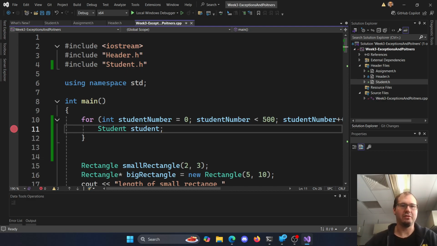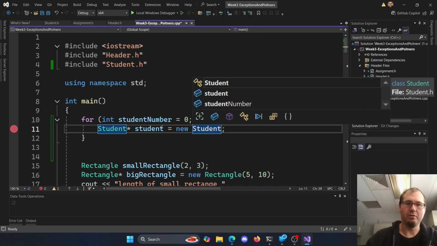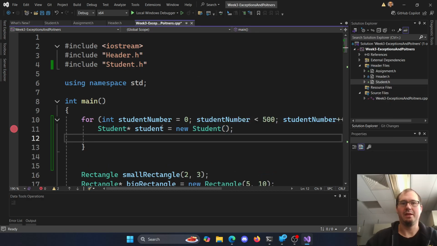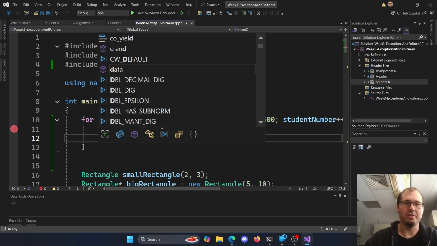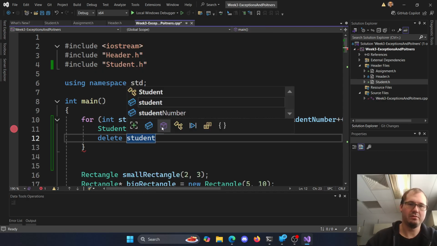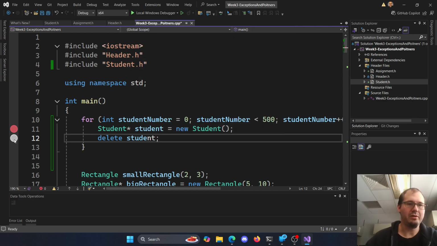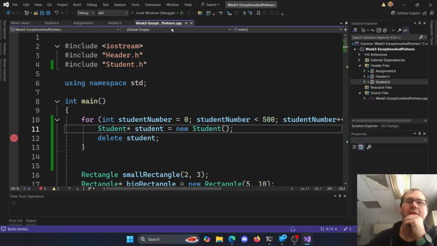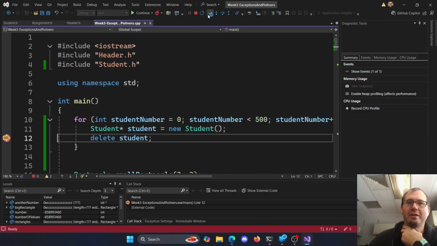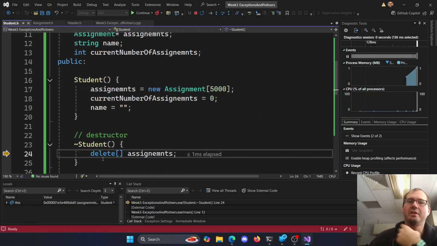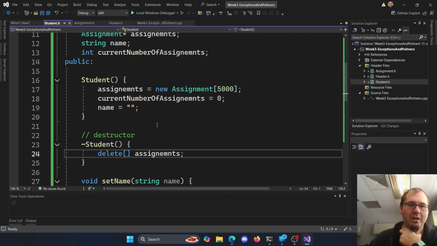So if we say, hey, my student pointer, student equals a new student, allocating our own memory here, then we can do whatever we want, and then we can delete that student pointer. If we put a breakpoint at the delete point and run it, we'll see when we step into our code that it goes to the destructor. So when you delete, it calls this destructor method. We can see that one happening, which is fun. So that's the delete, right?